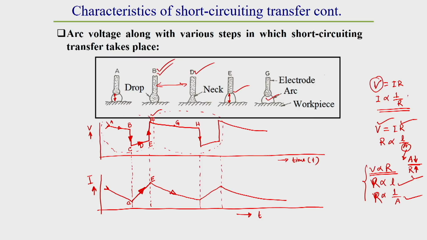So due to the regain of the arc gap, resistance increases, and from E to A there is a continuous decrease of current. This is the pattern of current variation during short circuiting types of metal transfer. So this is the current variation and this is the voltage variation, characteristic curves with time, for short circuiting types of metal transfer. Now we will go to slag protected types of transfer.